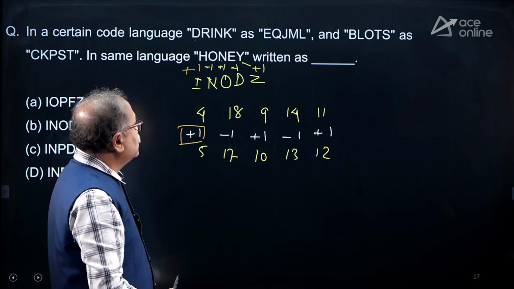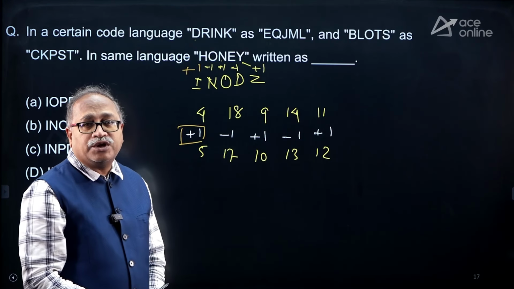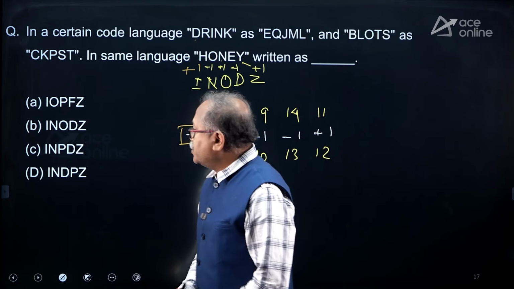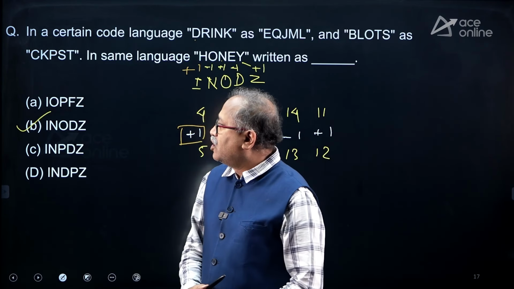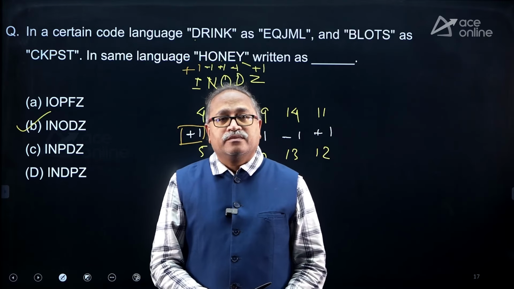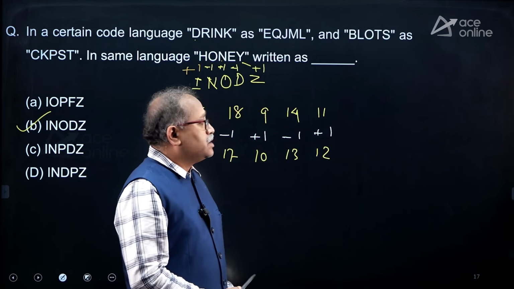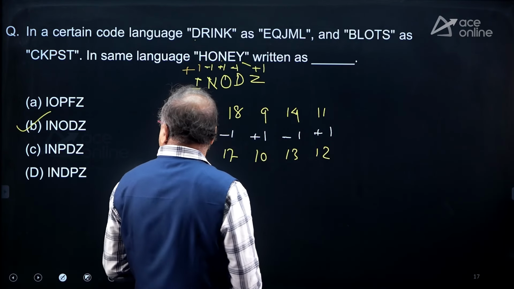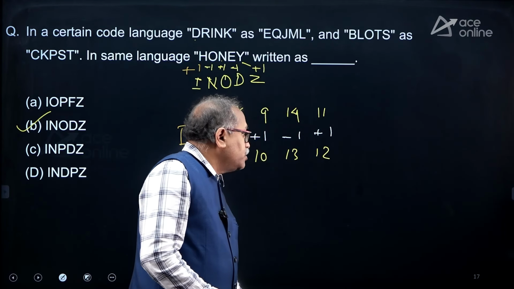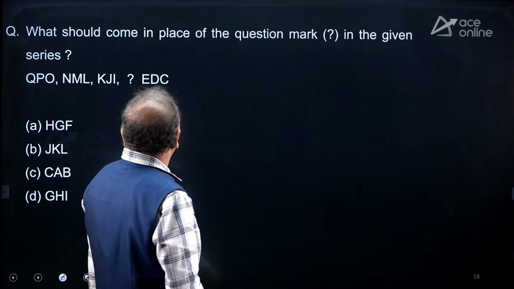So my answer is INODZ. So INODZ, I notice option B. Is that clear, my dear friends? Again, you can see that the alphabet and its number. So let's move on to the next question, and the next question is this.